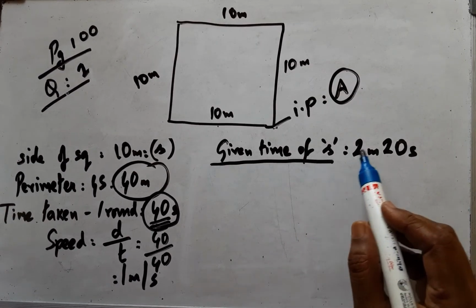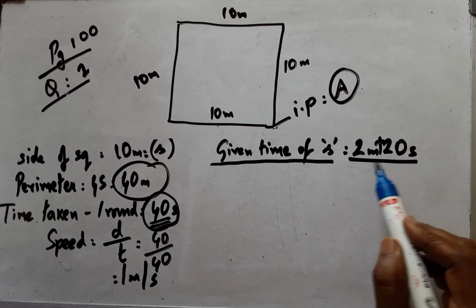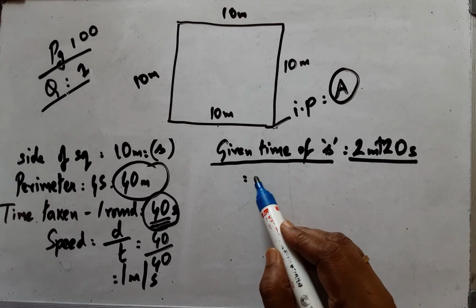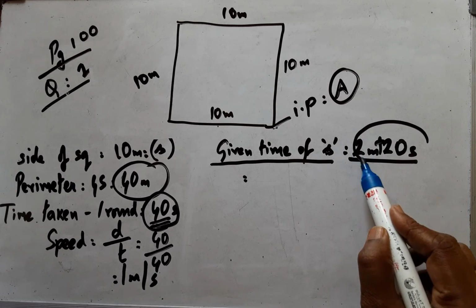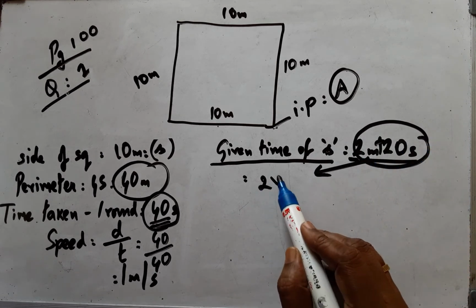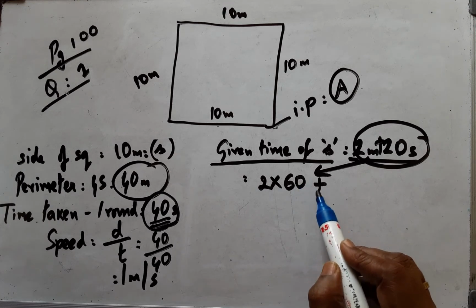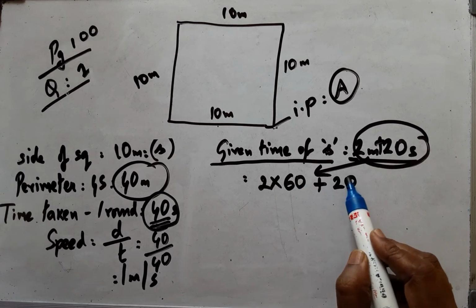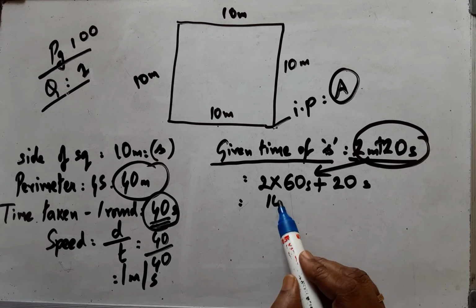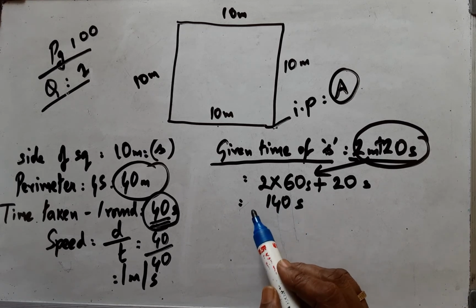The time given for a certain displacement is 2 minutes 20 seconds. We are supposed to find the displacement for the same. The units should always be in agreement, so these minutes need to be converted. 1 minute is 60 seconds, therefore 2 minutes would be 2 into 60, which is 120 seconds, and adding 20 seconds, it will be 140 seconds.